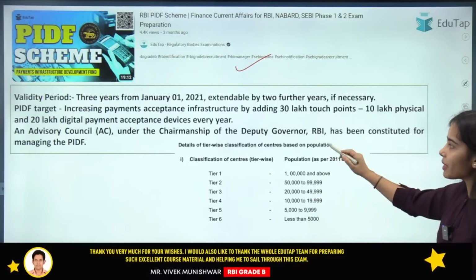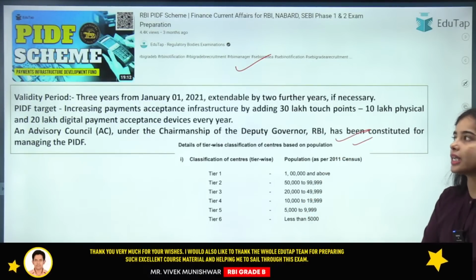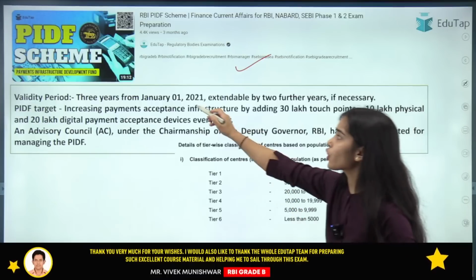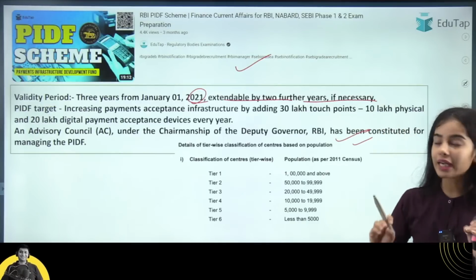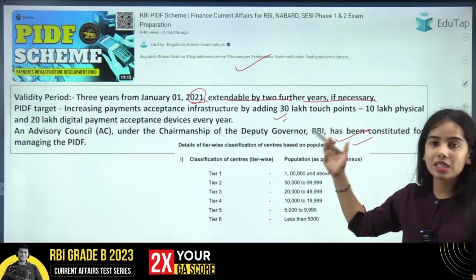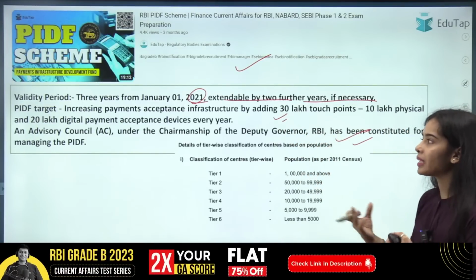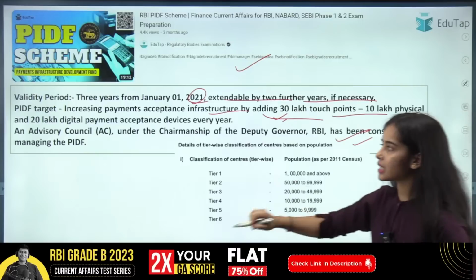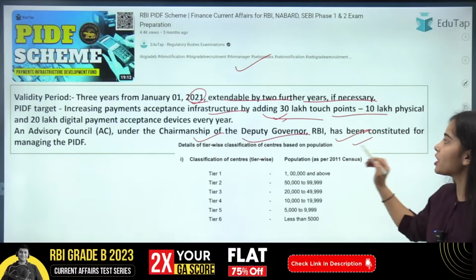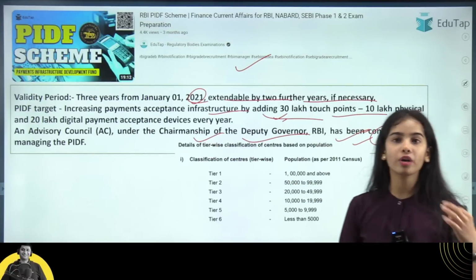Have the basic understanding that the validity is for 3 years from 2021, which can be extended by a further 2 years. The PIDF target, and this question has come in the previous year also, is increasing payment acceptance infrastructure by adding 30 lakh touch points. An advisory council under the chairmanship of the deputy governor has been constituted for managing the PIDF.